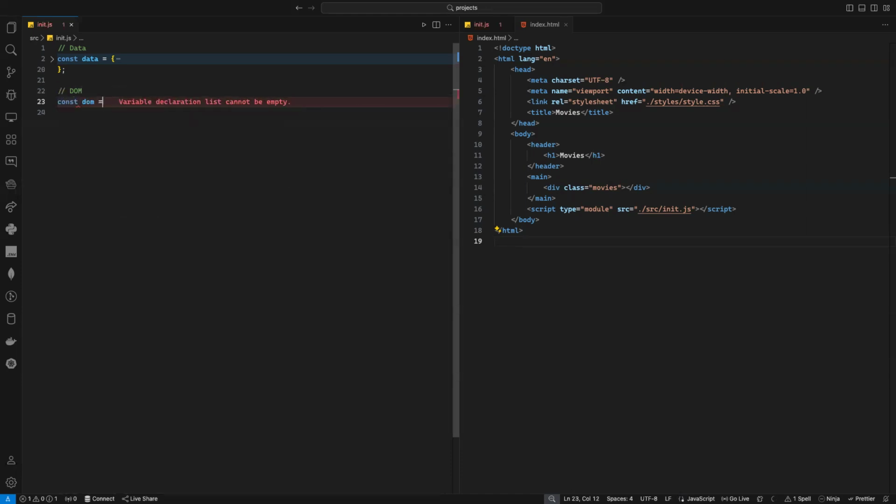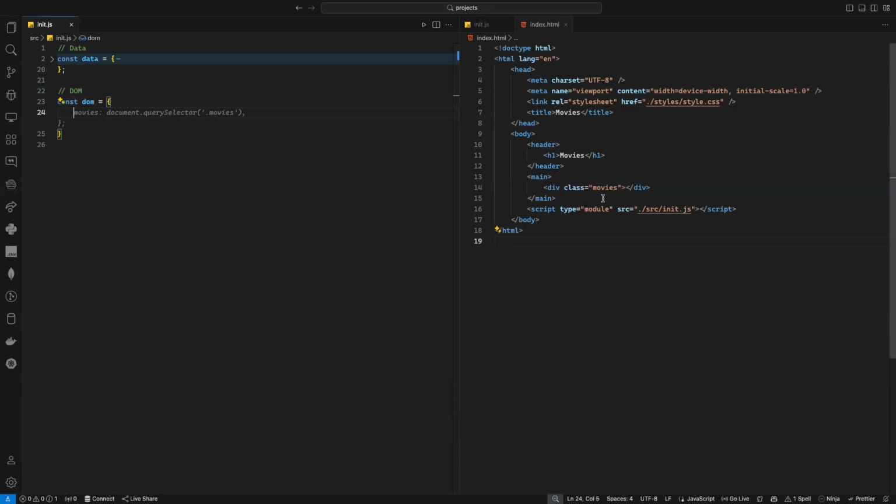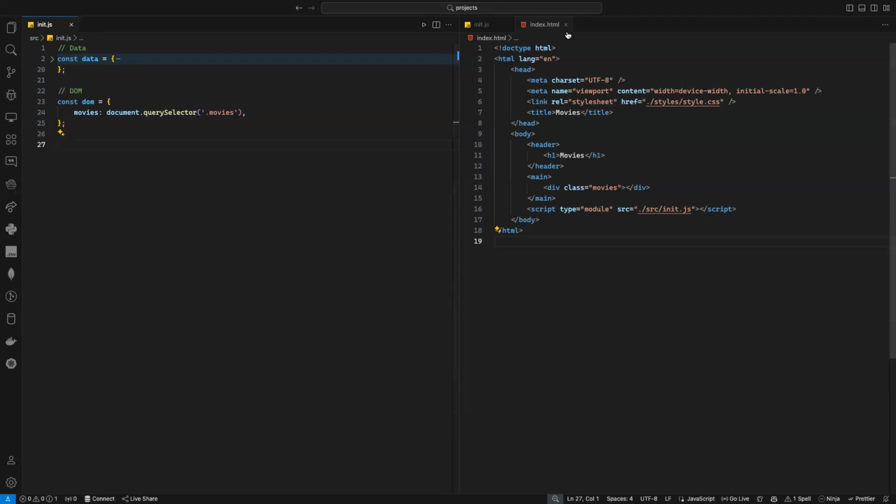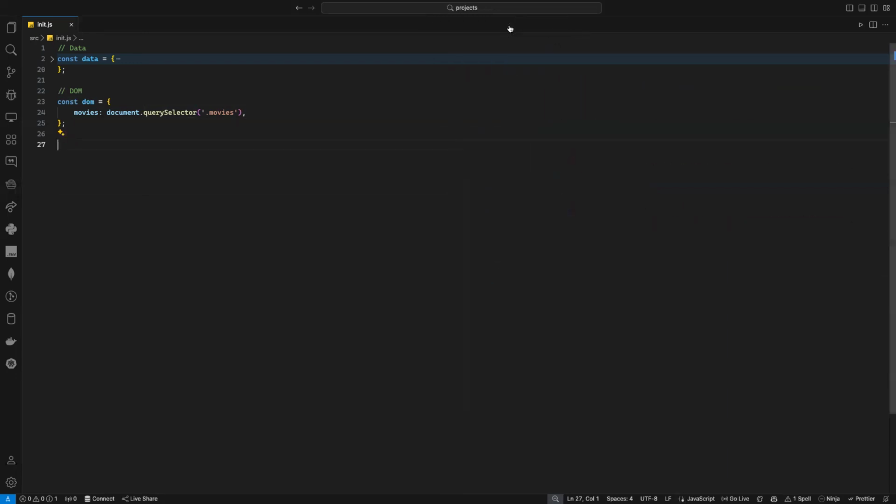I just say const dom, it's equal to. Of course, now I will not need the header because the header is static, but I need these movies here. Why? Because when I create my movie in JavaScript, the single movie or all the movies, I need to put it inside this guy here. So I need to select it. I will just name it movies or movies container, whatever you want to call it. So movies is equal to document.querySelector, and as you can see, it's a class, dot movies. Well, that should be simple. So I have only one element here, which is the parent of the movies. Should be clear, right? Yes? Good. I don't need any HTML anymore.